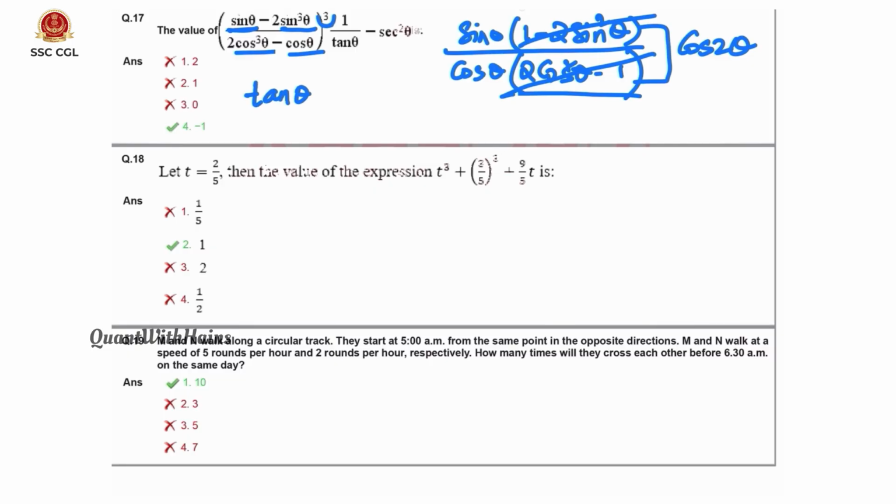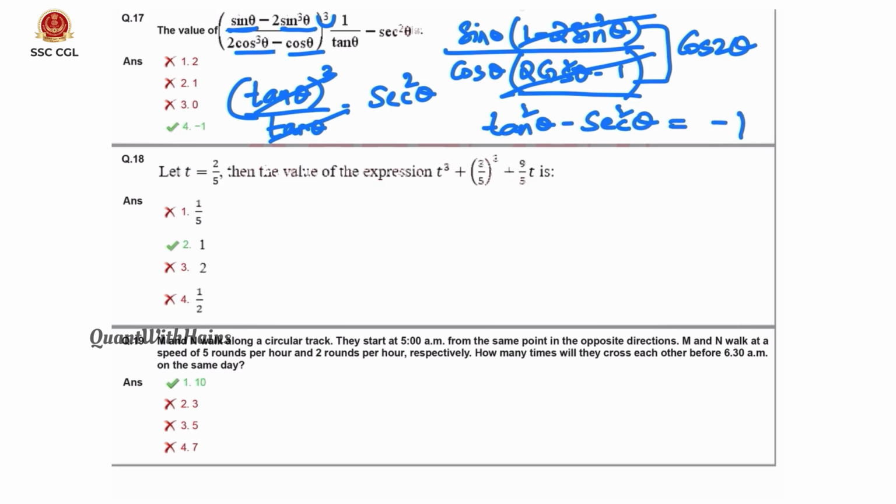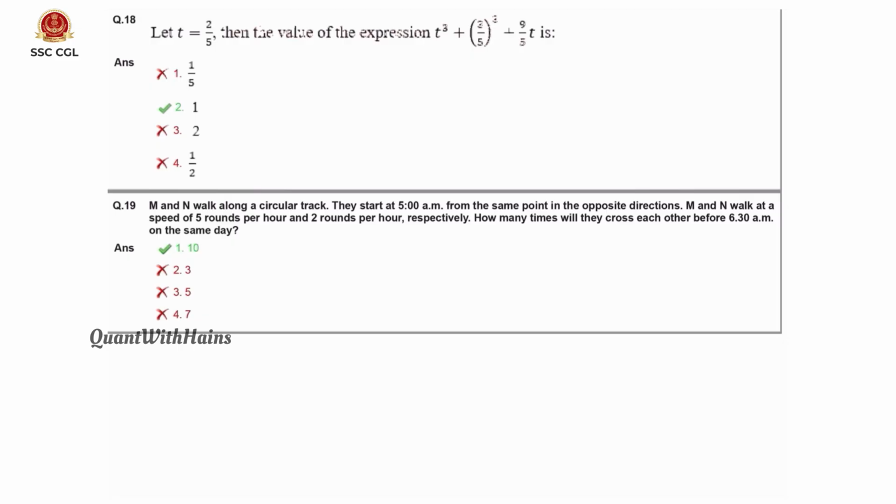They also have the cube in the power by tan theta minus secant square theta. One tan gets cancelled, which means we get tan square theta minus secant square theta. That value is minus 1 because secant square theta minus tan square theta is 1. If you multiply with minus 1, we get minus 1 on the right hand side also. That is option 4.